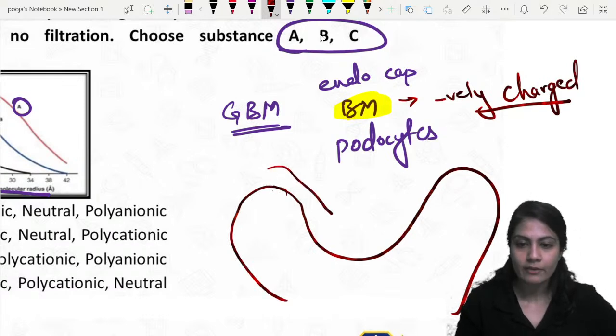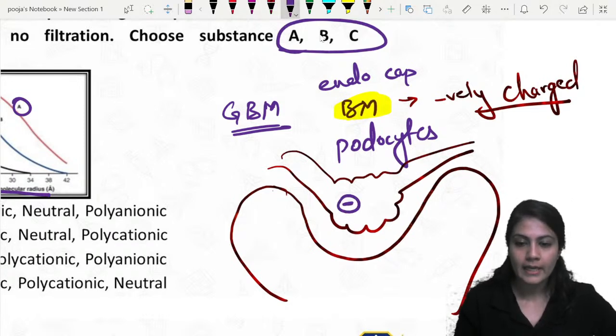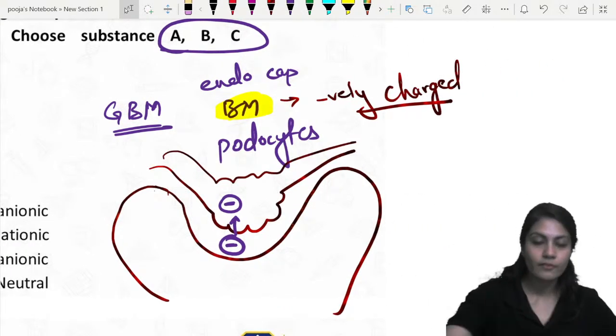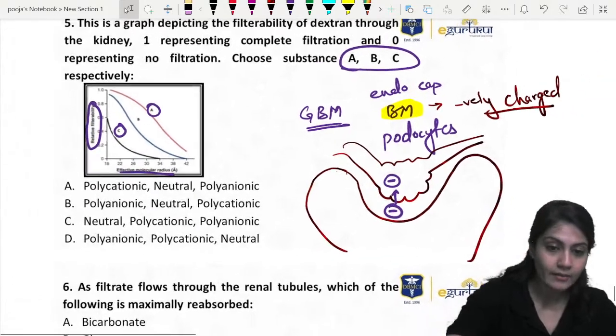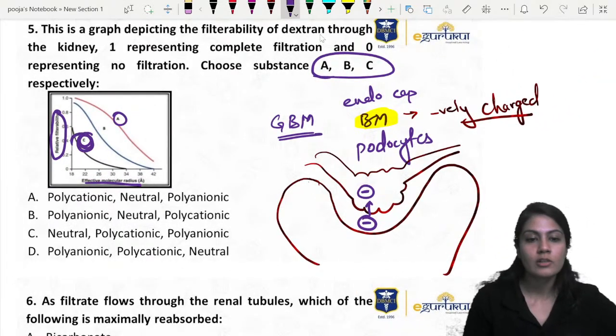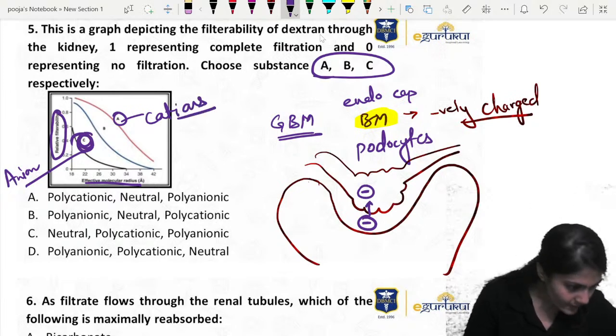Suppose a negative molecule comes to this glomerular membrane, right? It is going to get repelled. Already the negativity is there. So this is going to repel this negative molecule, which is known as anion. So that's why the C molecules are nothing but the anions. The A molecules are cations, right guys?